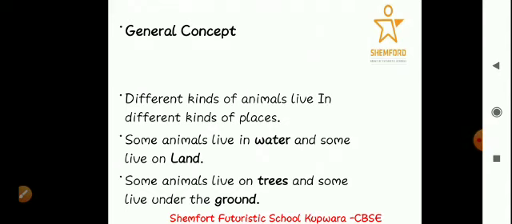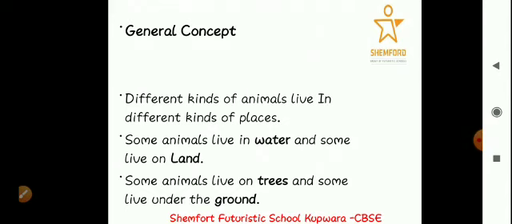Some animals live in water and some live on land. There are some animals that live in water. Can you name some animals that live in water? Yes, fish, frog, whale, dolphin, shark, etc. So these are some animals which live in water. So water is the home of these animals.